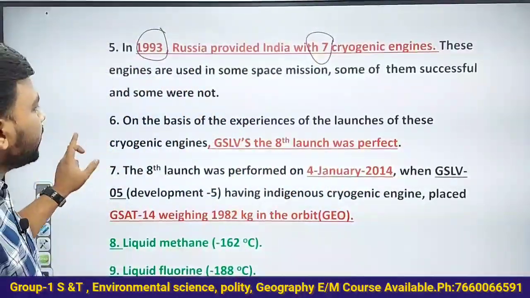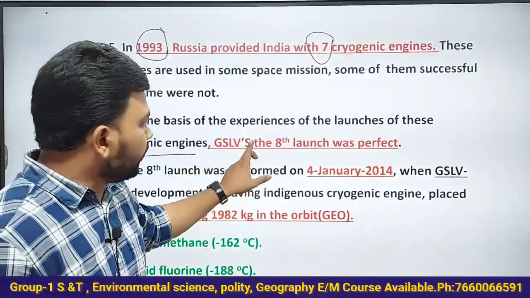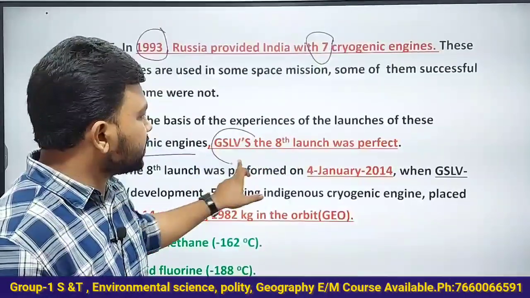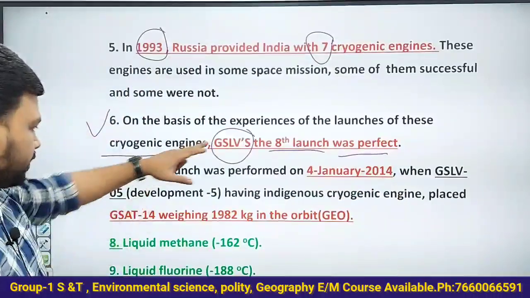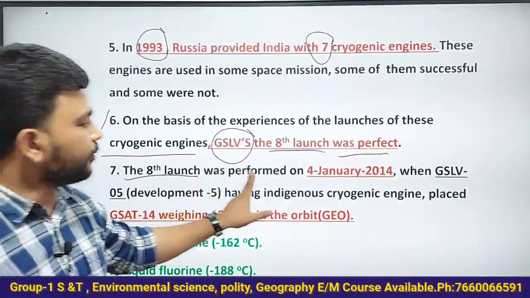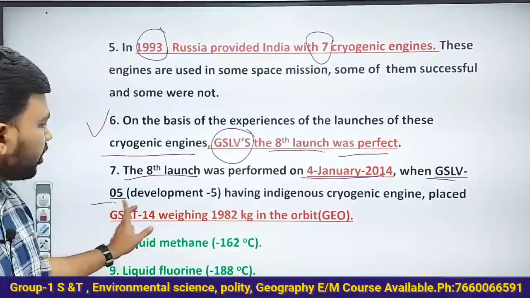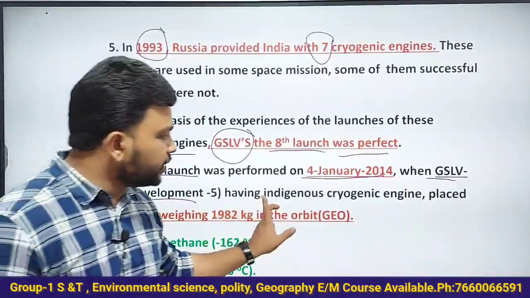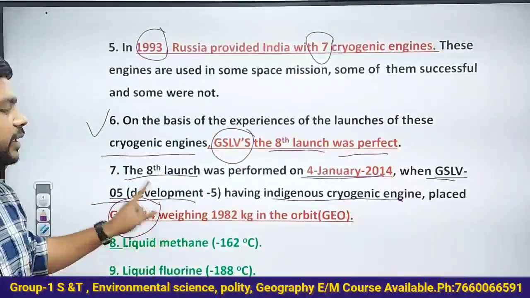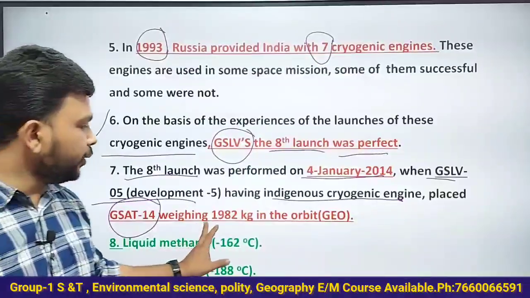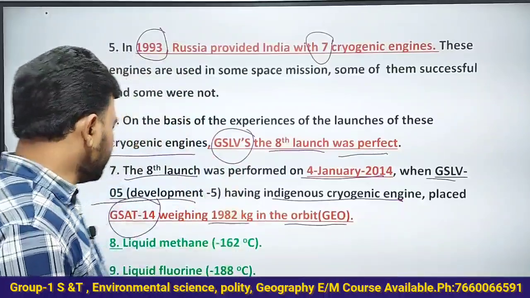So finally, on the experience of the cryogenic engine launches, the GSLV 8th launch was a perfect successful mission. As part of the GSLV 8th launch, performed on 4th January 2014 on the GSLV D5 rocket using the indigenous cryogenic engine, it placed the GSAT 14 communication satellite of 1982 kg in the geostationary Earth orbit. Understand this very clearly, okay?